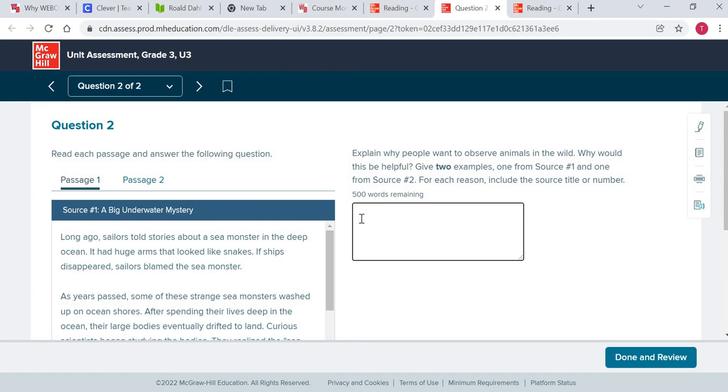But you have to say source 1, or you have to state what your passage is. You can't just say the text says. You have to tell me the text says in source 1. Then do your APEC.